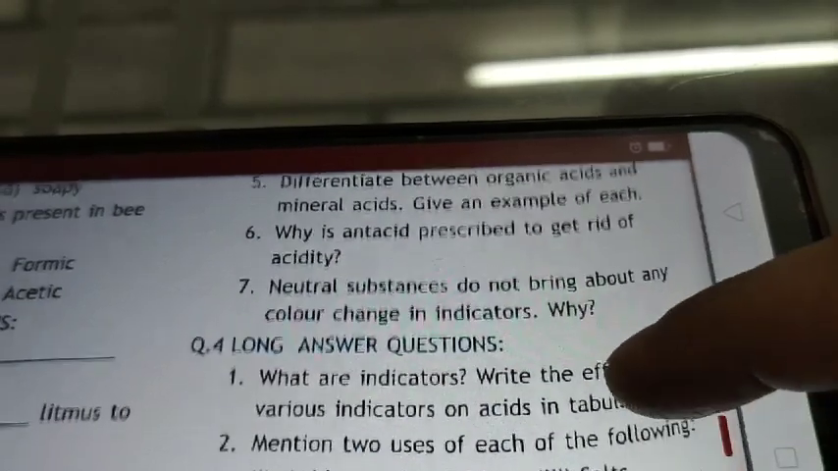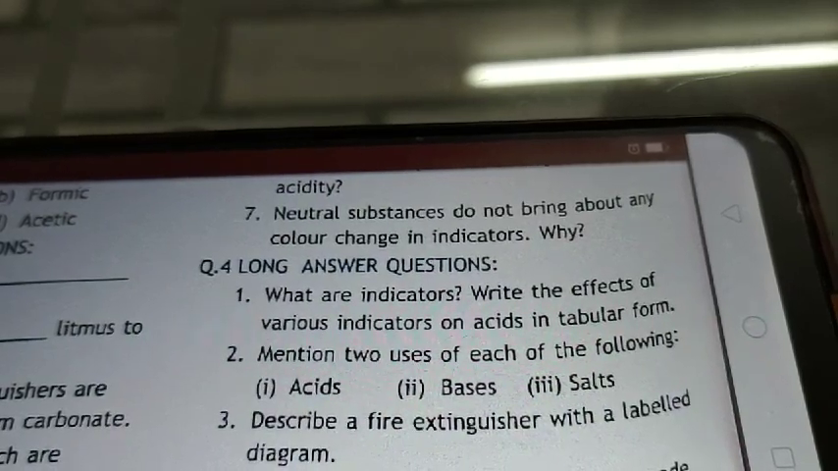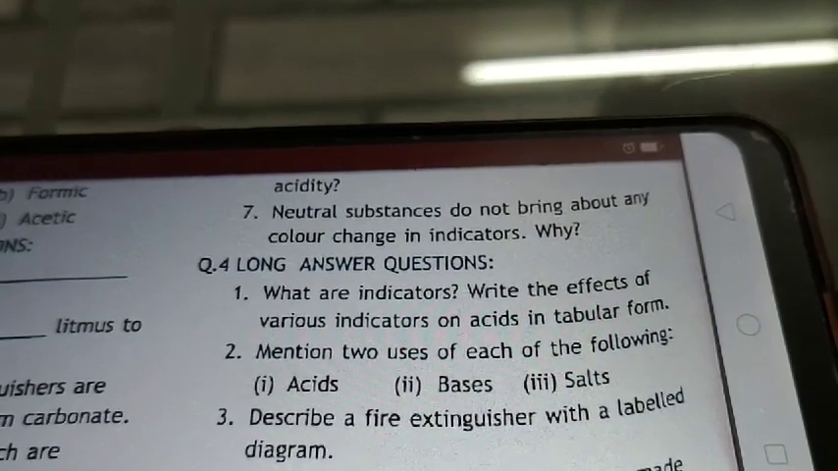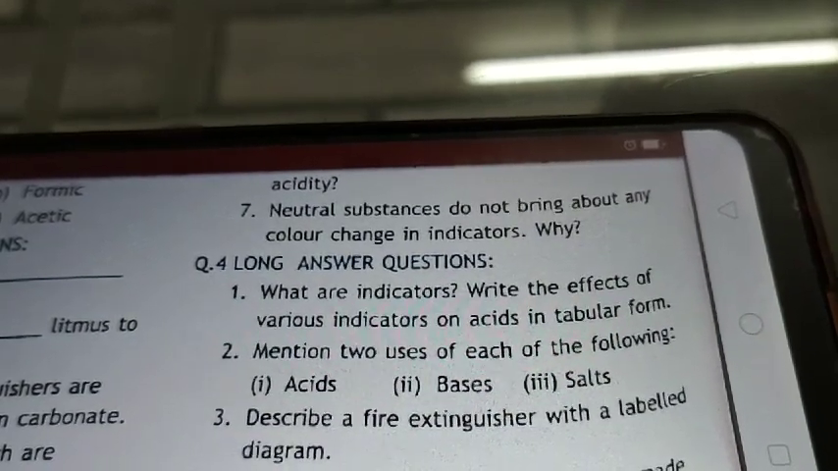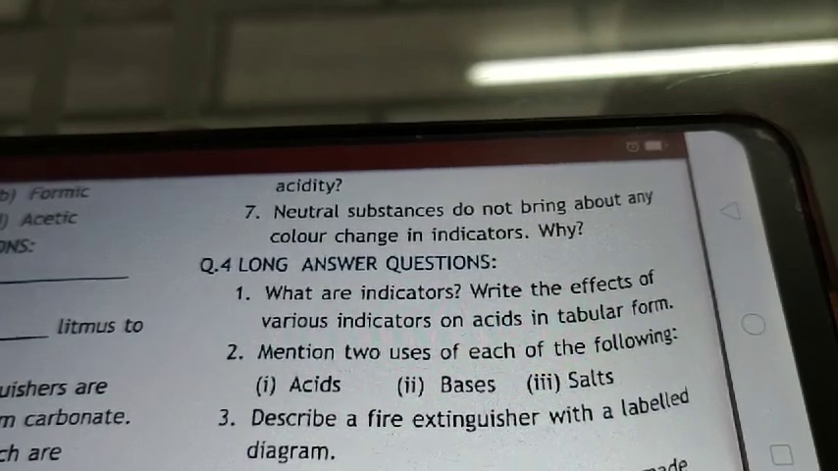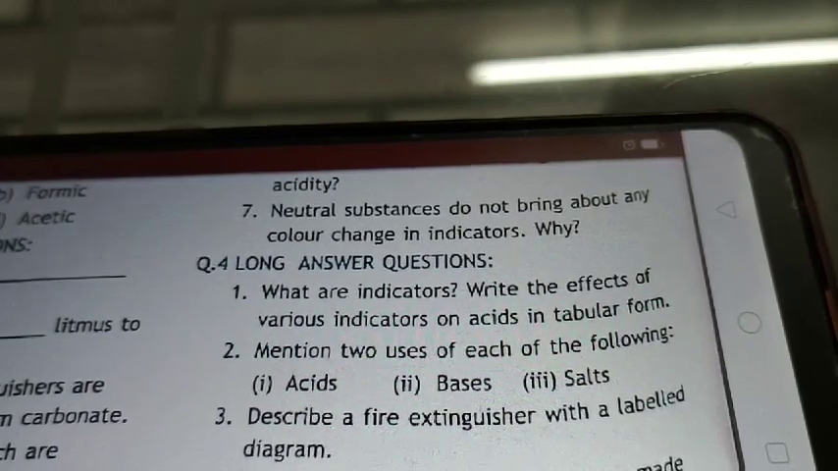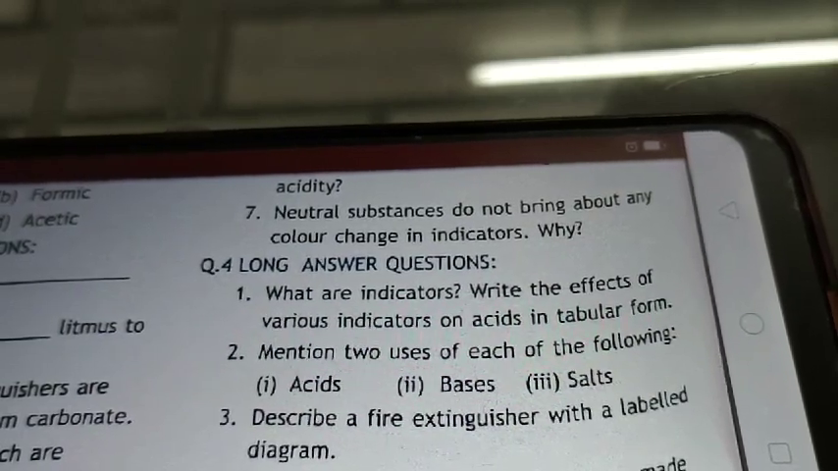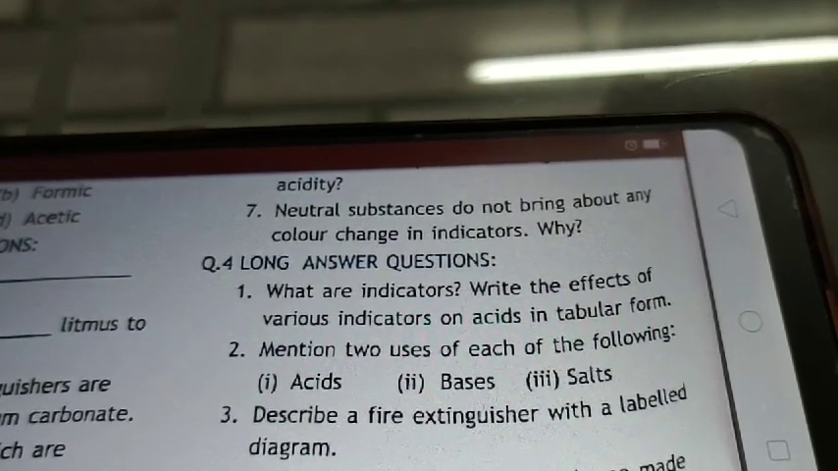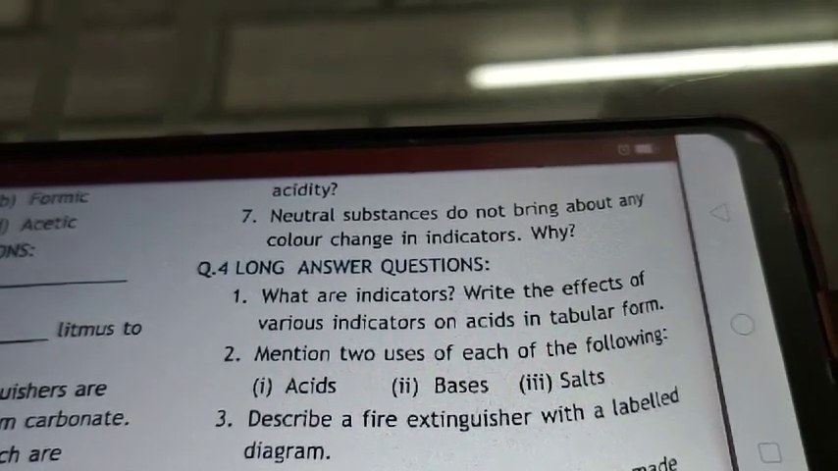Next, long answer: what are indicators? Write the effect of various indicators on acids in tabular form. See, in the first part you have to just write the definition of indicators, and in the second part you have to just make a table that we have discussed in the first part of the chapter, in the first video of this chapter. See, second question, very easy, you can do by yourself. You have to just write two uses of each.